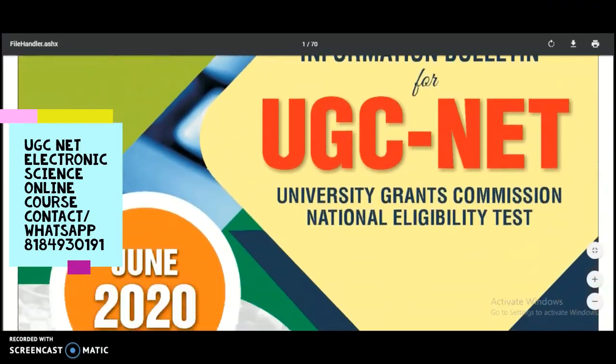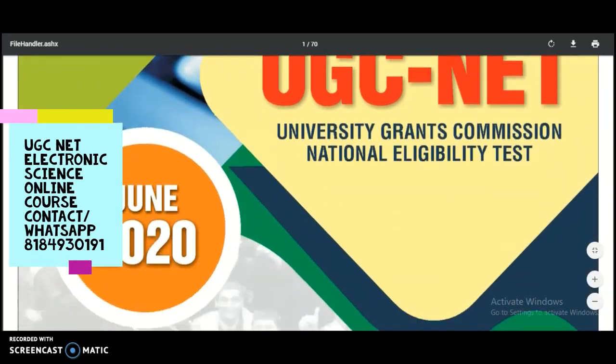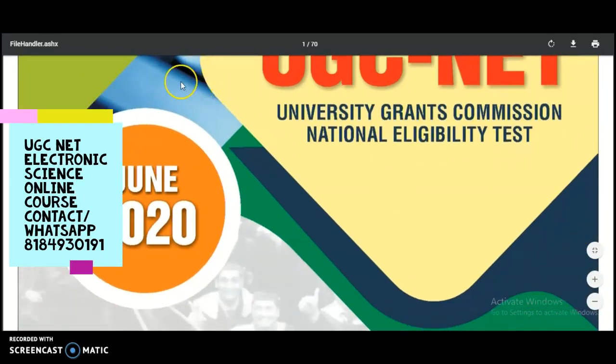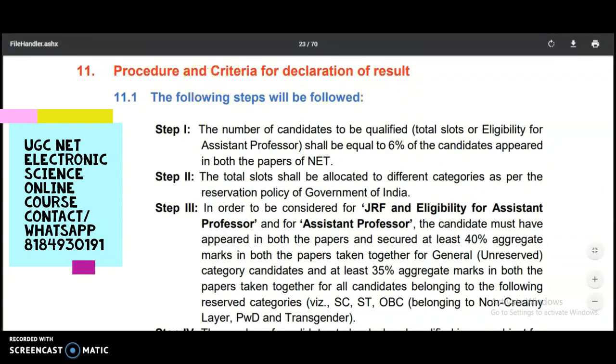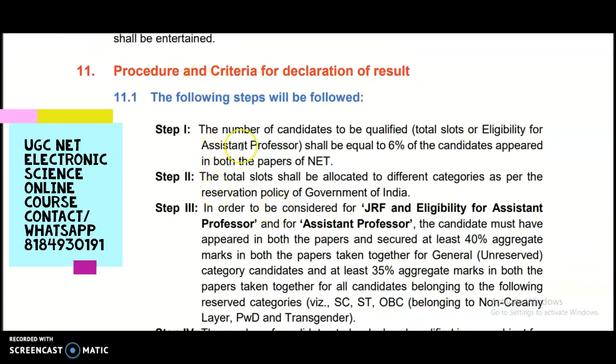If you check the information bulletin of UGC NET June 2020, on page number 23, coming to the procedure and criteria for declaration of result, in step 1 you can see that the number of candidates to be qualified shall be equal to 6% of the candidates appeared in both the papers of the NET exam.